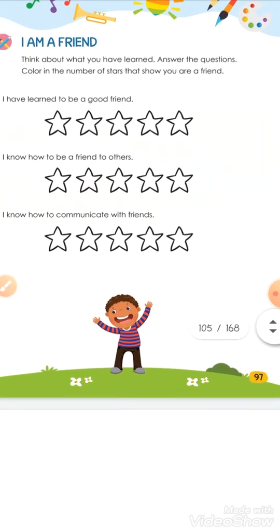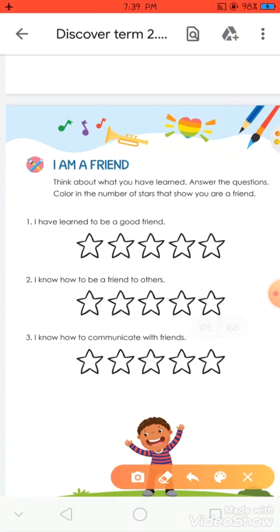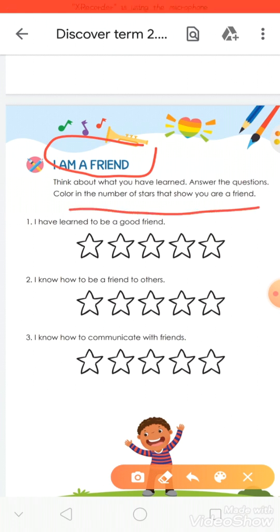The last page, page 97. This is the friend. Think about what you have learned. Answer the question: color in the number of stars that show you are a friend. Number 1, I have learned to be a good friend. Now you will color the stars, depending on what you learned. If you have learned to be a good friend, you will color the stars.